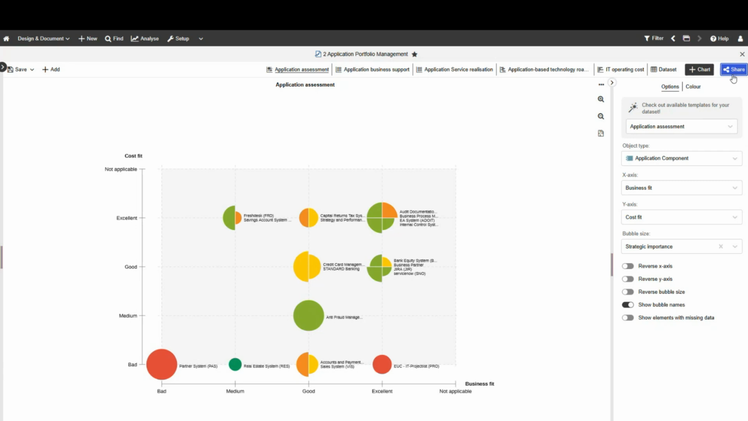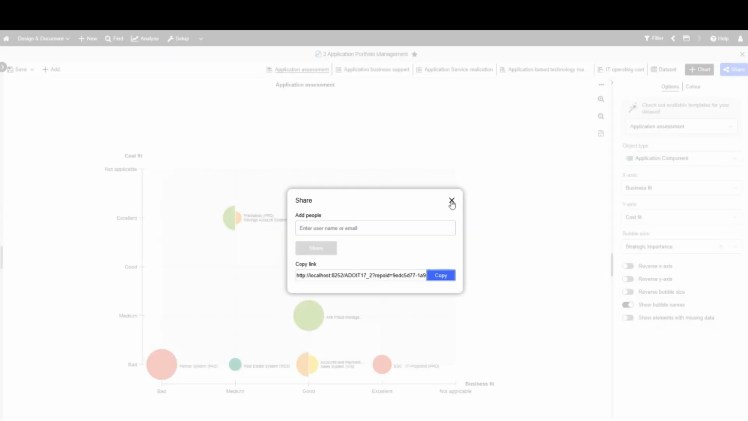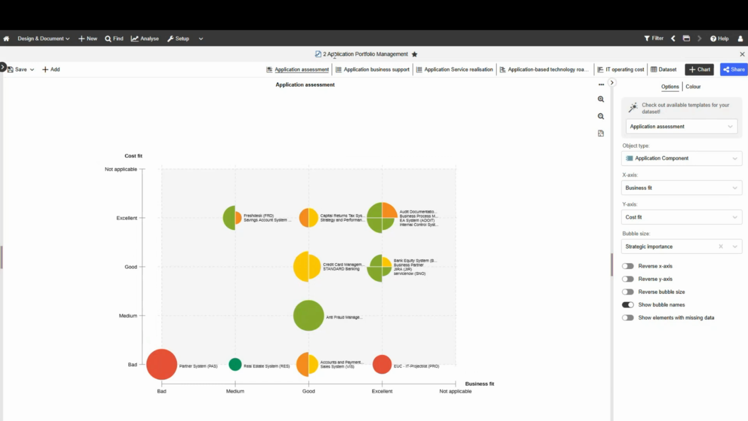I can share this with my stakeholders and fellow colleagues. I can click the share button here and share the link. As you saw, these reports are saved in my repository, so I can save them. They're part of my repository where all the data is also stored. I can export these graphs in different formats to use them in reports if I wish. A nice thing is that you can also alter these views. So if I say, well, I don't want to see the business fit, I want to see maybe the cost fit, right?